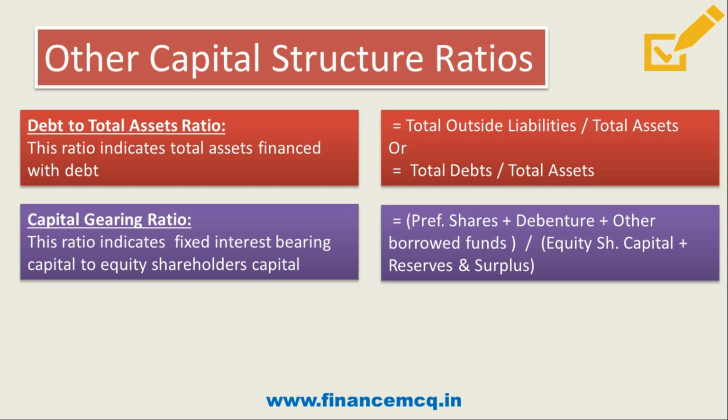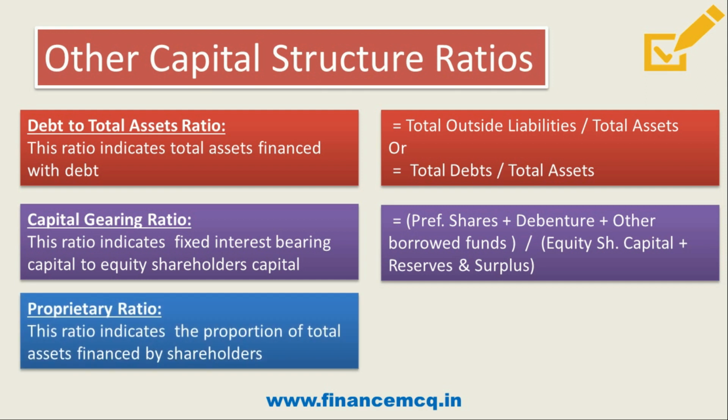How come these are the fixed interest bearing capital? Because on preference shares we have to pay a fixed percentage of dividend, and on debentures we have to pay a fixed interest rate. Then on other borrowed funds also we need to pay interest. So these are the fixed interest payment capital, whereas equity share capital and reserves are my equity shareholders' capital. So just try to remember like that, and the significance of capital gearing ratio.